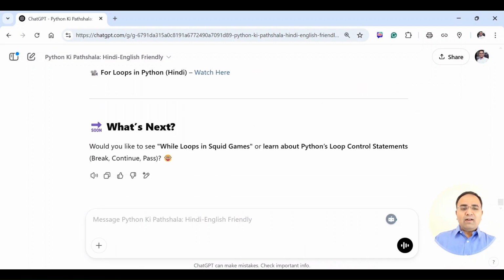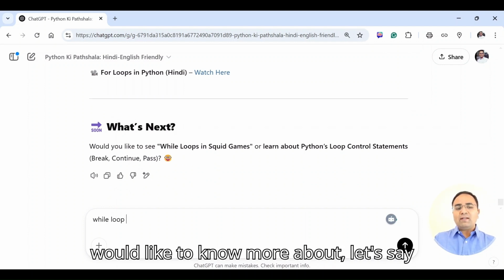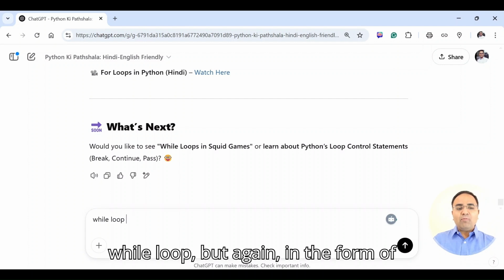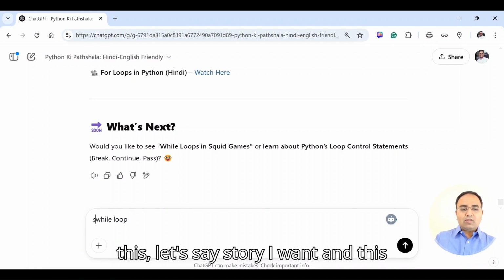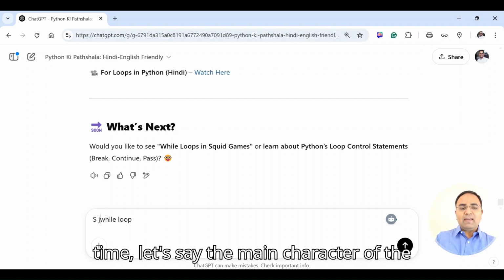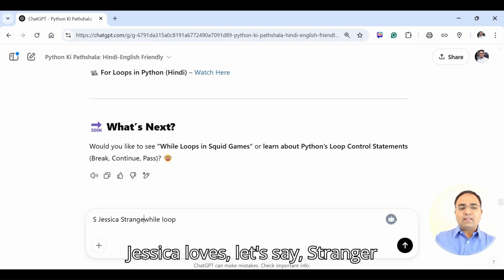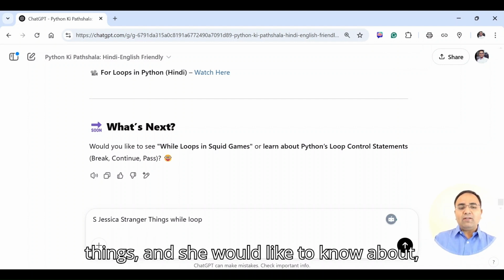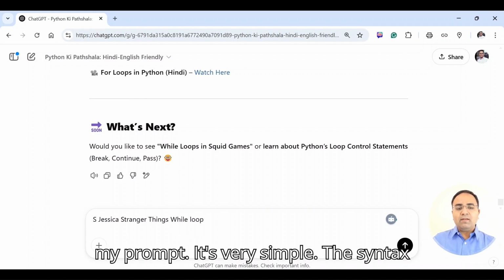And let's say now enough about for loop. Now I would like to know more about while loop, but again in the form of a story itself. So I can also give it like this. Let's say story I want, and this time the main character of the story must be Jessica, and Jessica loves Stranger Things, and she would like to know about a while loop, right? So this is my prompt.